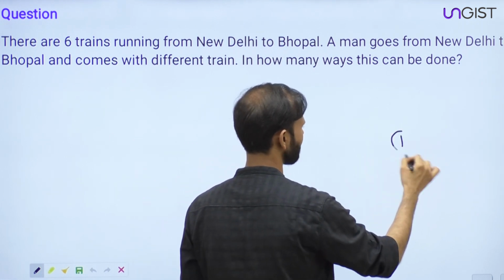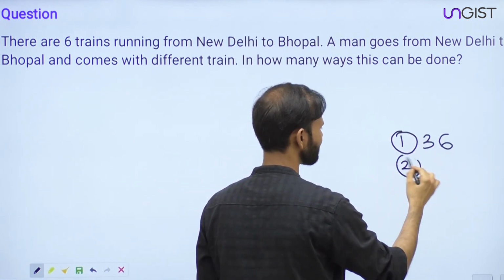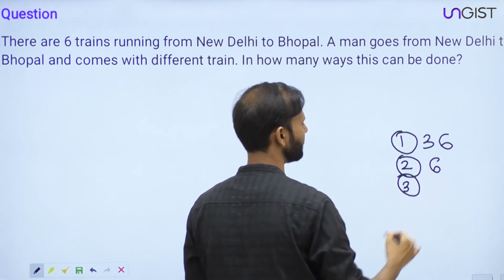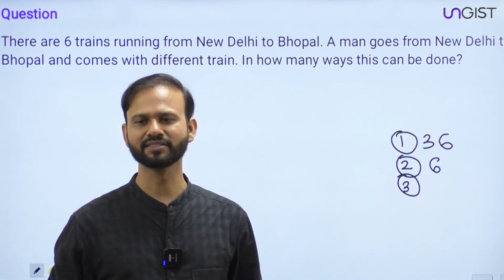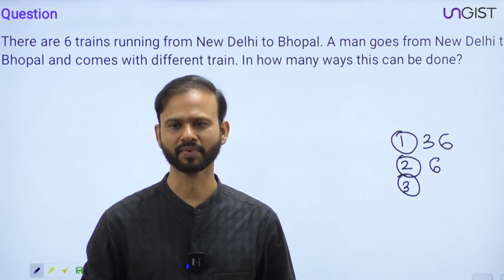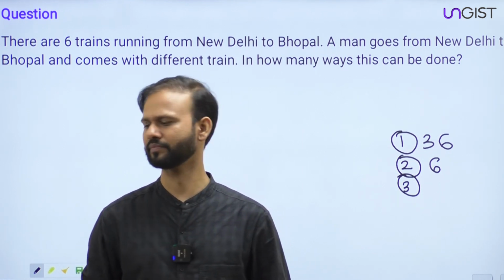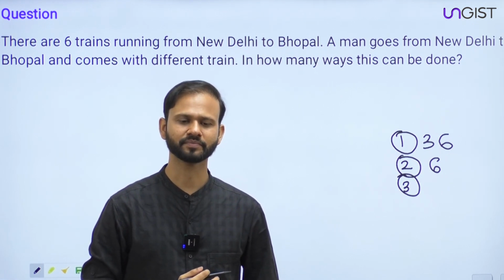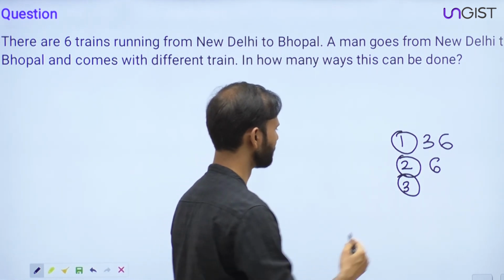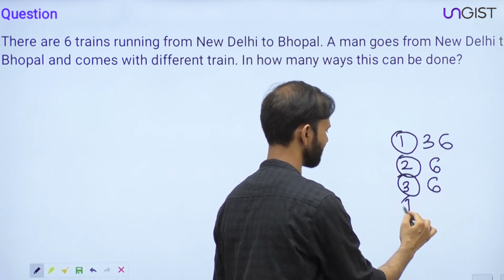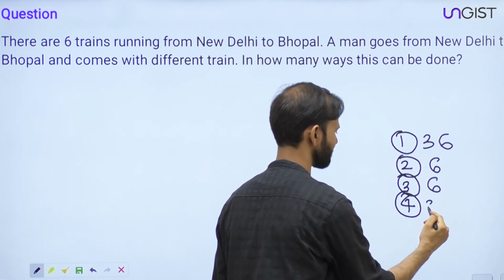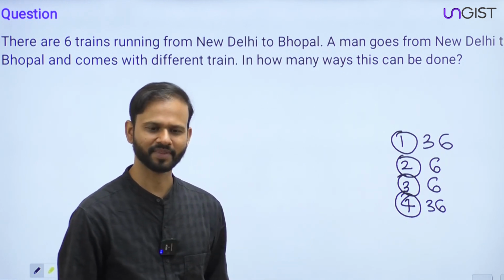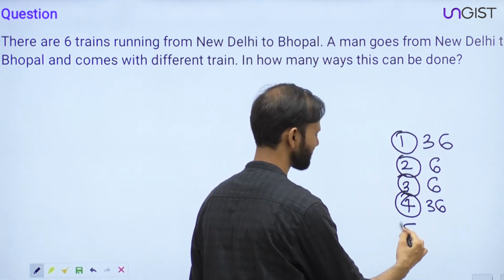Okay, some of you are saying 36. Preeti is saying 36. And Saurabh is saying 6. Muskan, what's your answer? And Rukaya, what's your answer? Rukaya, are you there now? Okay, no problem. Muskan is saying 6. Rukaya is saying 36. Okay, fine. One more answer is coming as 30.